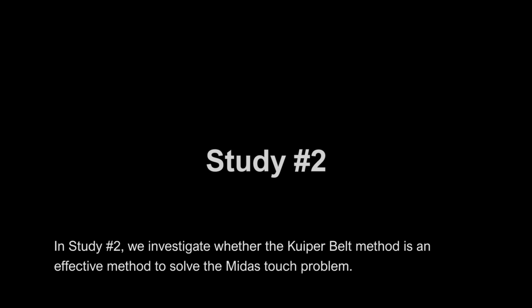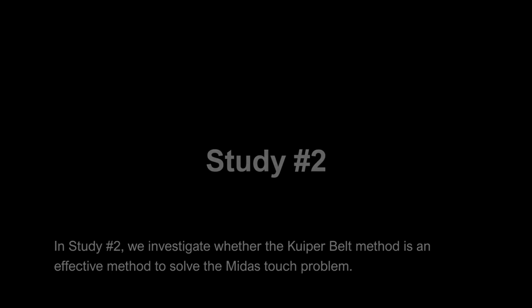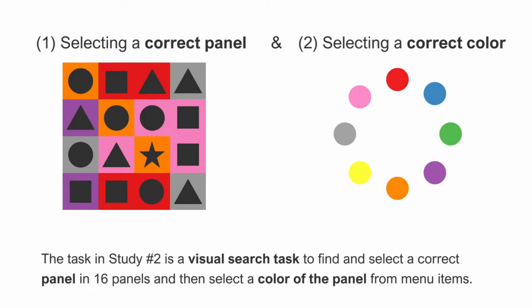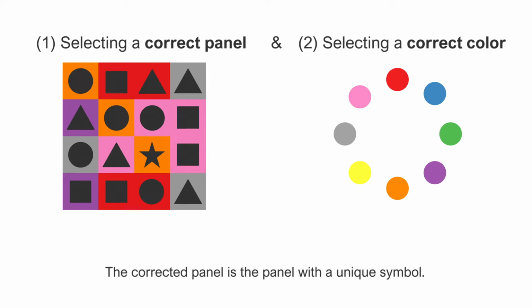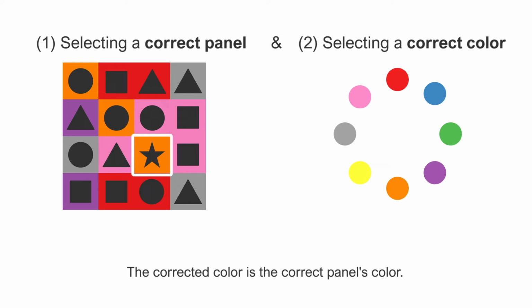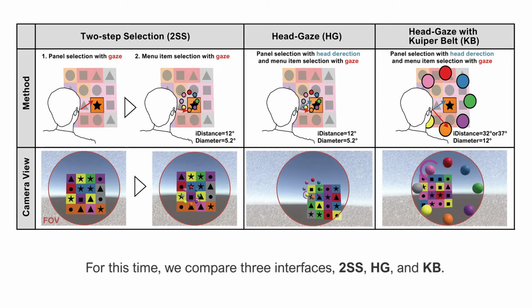In study number 2, we investigate whether the Kuiper Belt method is an effective method to solve the Midas touch problem. The task in study number 2 is a visual search task to find and select a correct panel in 16 panels and then select a color of the panel from menu items. The correct panel is the panel with a unique symbol. The correct color is the correct panel's color. This time, we compare three interfaces: 2SS, HG, and KB.